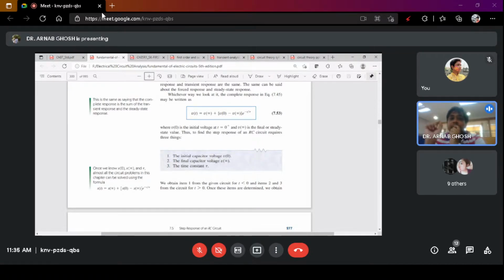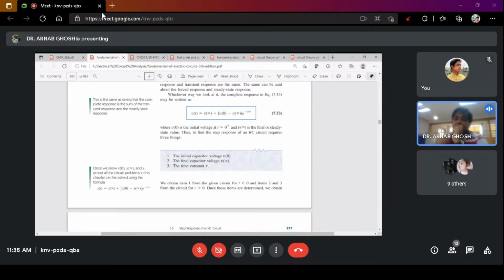Similarly, the capacitor at t equals 0 plus, just when you are switching on the circuit, acts as a short circuit, and at t equals infinity the capacitor works like an open circuit.